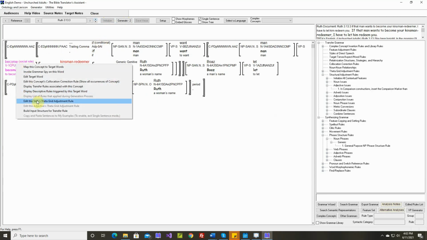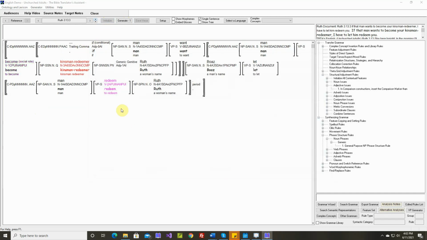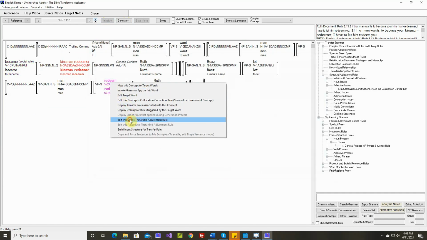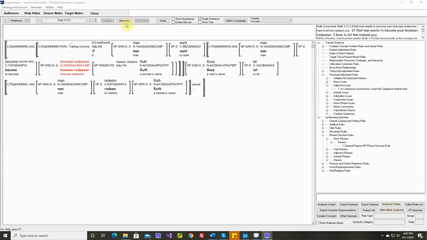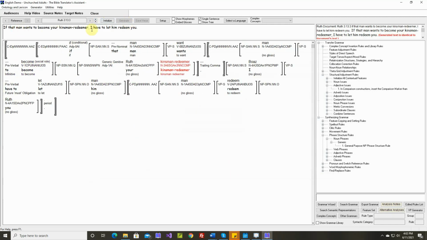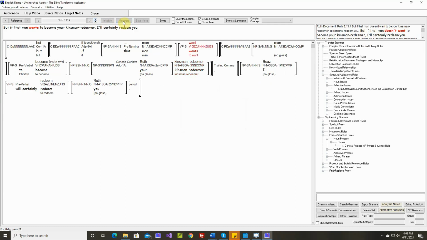Okay, become. I don't think we'll need this rule. Redeem. I don't think we'll need this rule. If that man wants to become your kinsman redeemer, I'll certainly redeem you. If that man doesn't want.